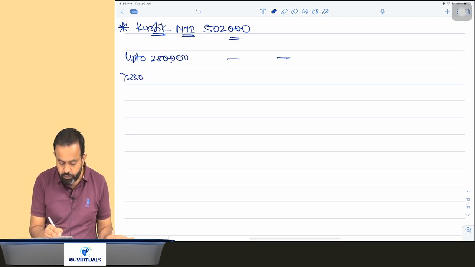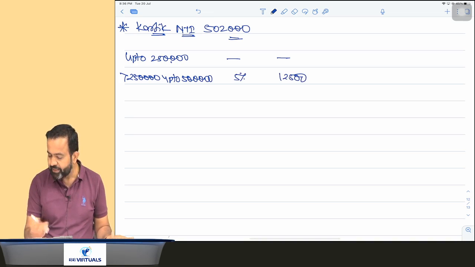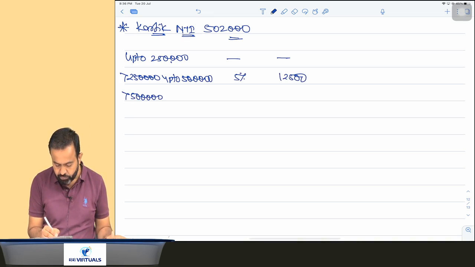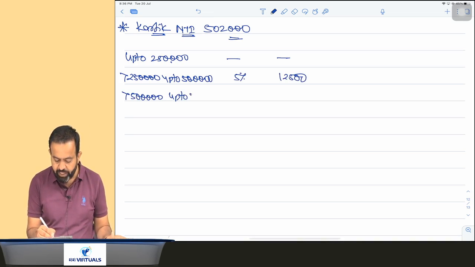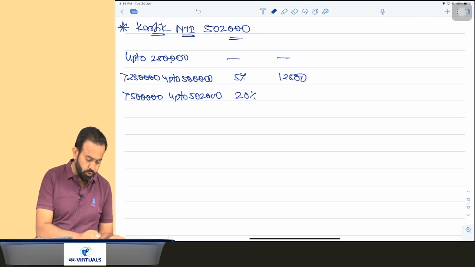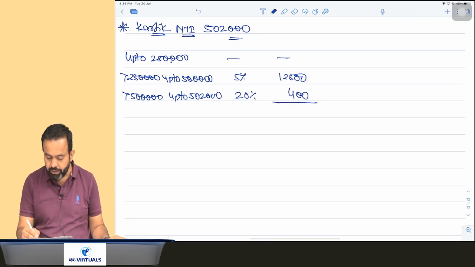More than 2,50,000 up to 5 lakh the tax is 5%, which is 12,500. More than 5 lakh up to 5 lakh 2,000 the tax is 20%. On 2,000 at 20% comes to 400. So here your tax is 12,900.